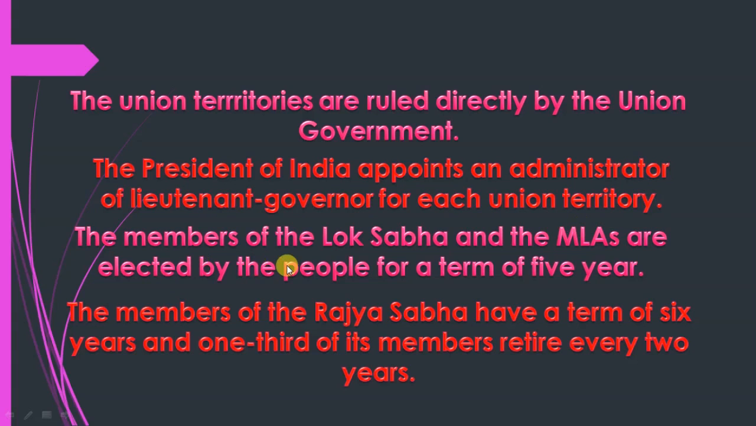Clear? The members of the Lok Sabha and the MLAs are elected by the people for a term of 5 years. The members of the Rajya Sabha have a term of 6 years. So here, Rajya Sabha is 6 years and Lok Sabha is 5 years. One third of its members retire every 2 years.